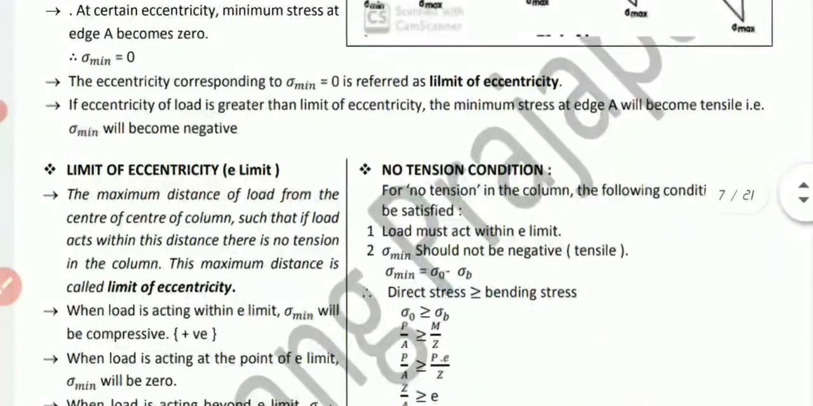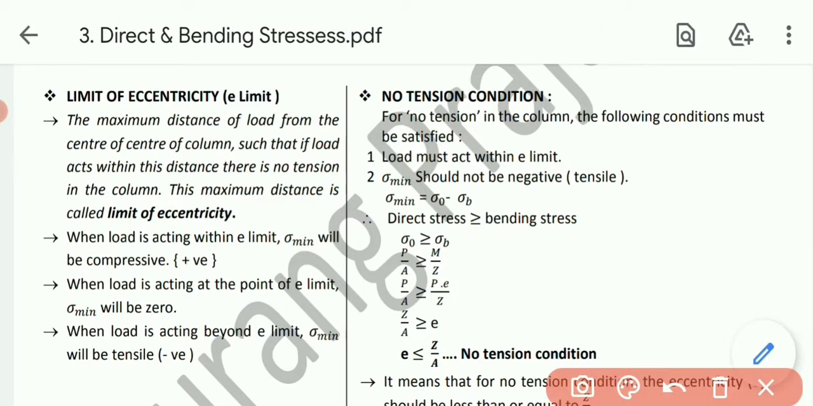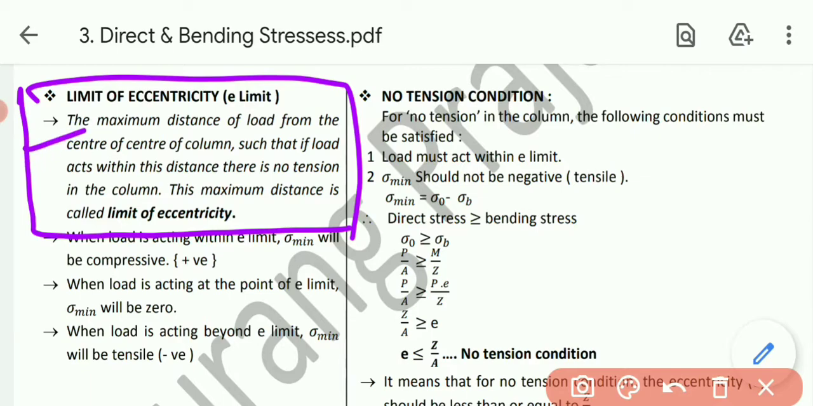From this theory we get one definition, that is the limit of eccentricity. It is the maximum distance of the load from the center of the column such that if the load acts within this distance, there is no tension in the column. This maximum distance is called the limit of eccentricity. So we can say at that distance where sigma minimum is 0, not negative, means tensile stress is not produced, that is known as the limit of eccentricity.